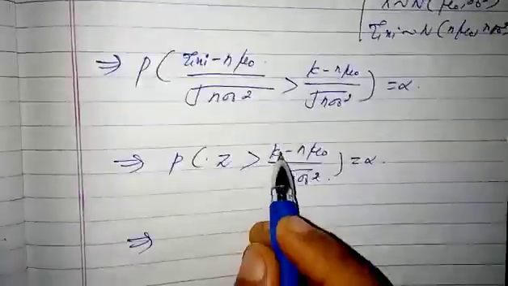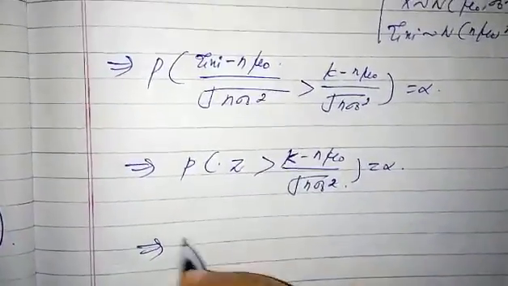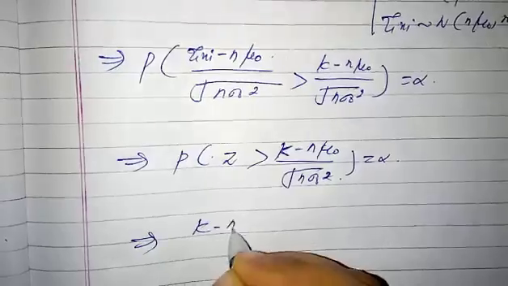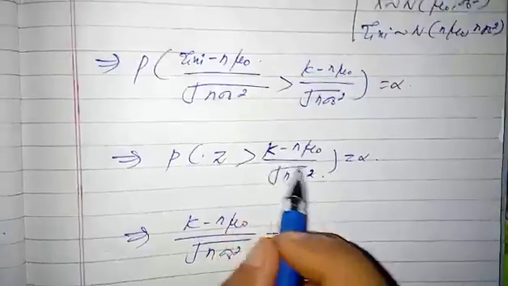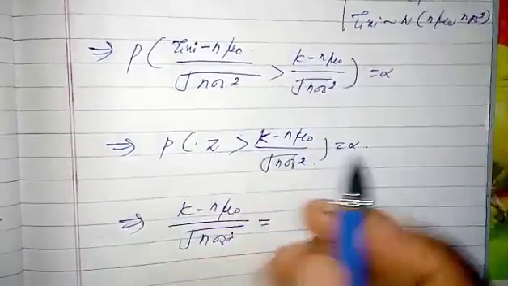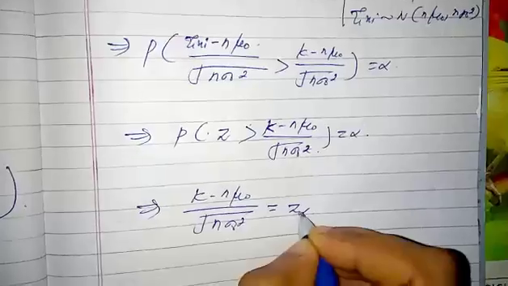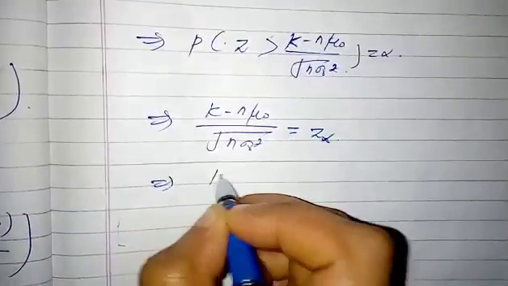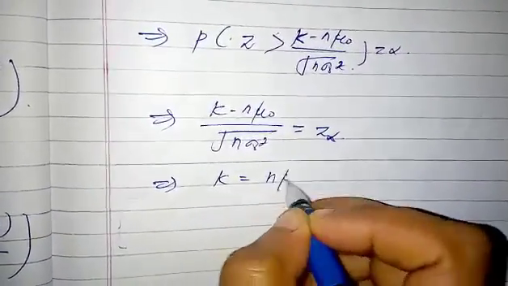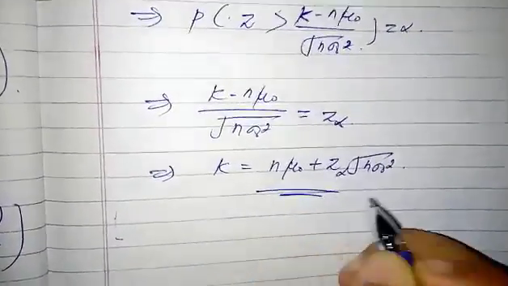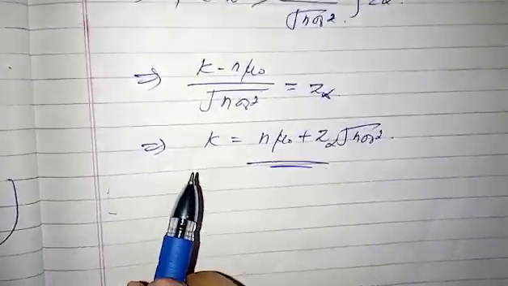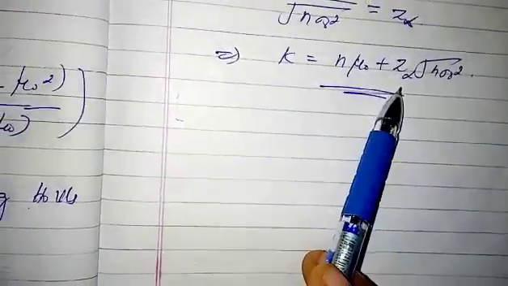Then what is the value here? It is (k minus n mu naught) divided by square root of n sigma naught square. Here the probability of z value greater than some term equal to alpha, so it is equal to z alpha. Now what is k? k equals n mu naught plus z alpha square root of n sigma naught square. So this is the critical value. For this value, if summation xi is greater than this value, then we can reject h naught.